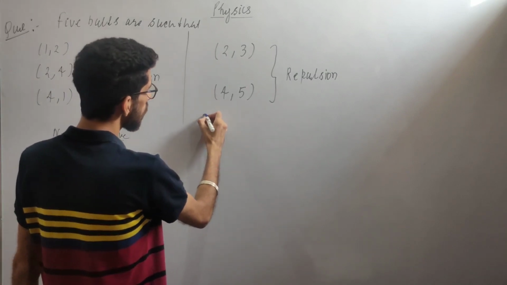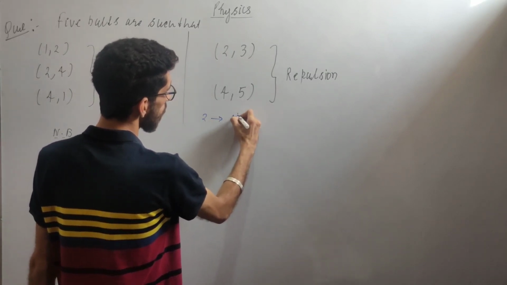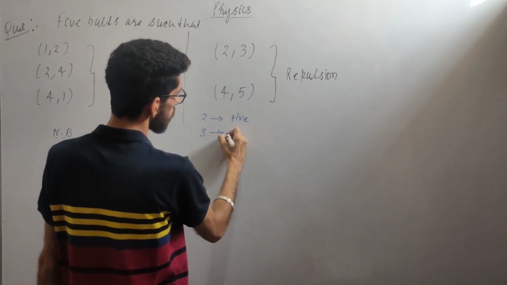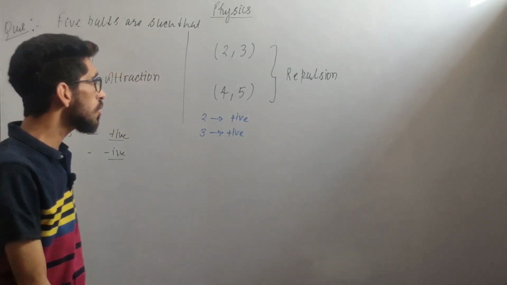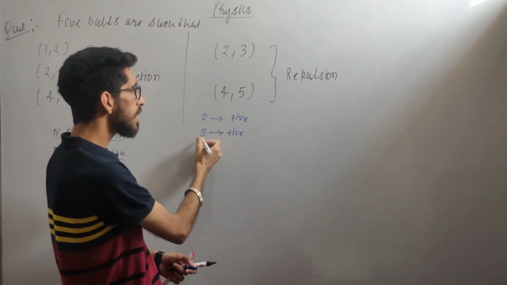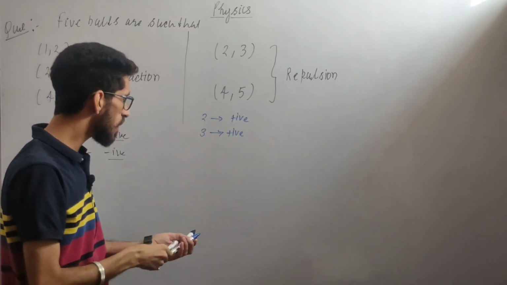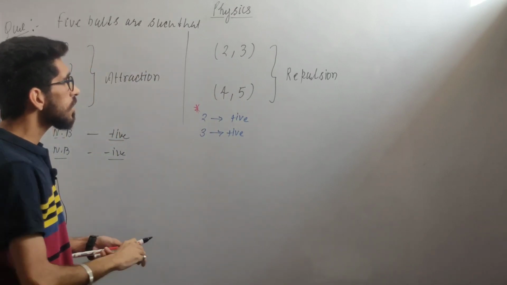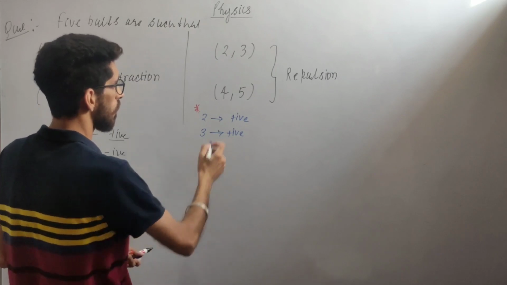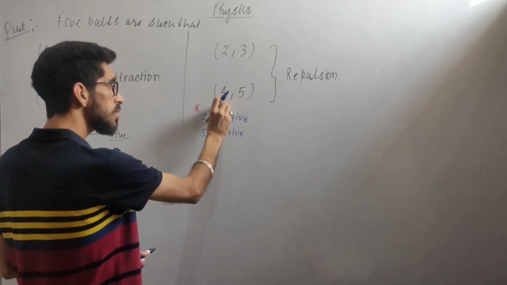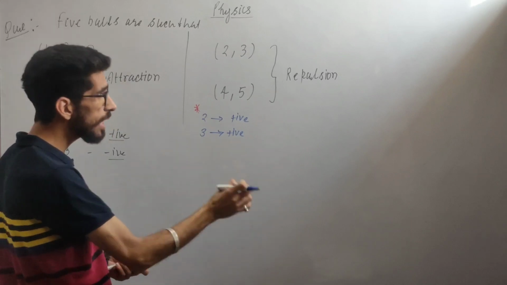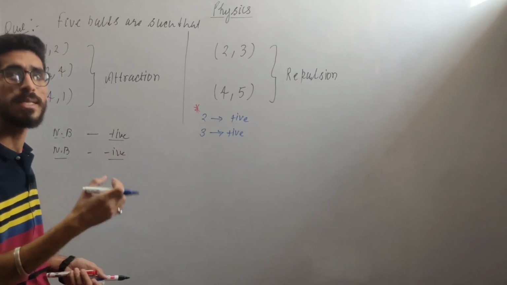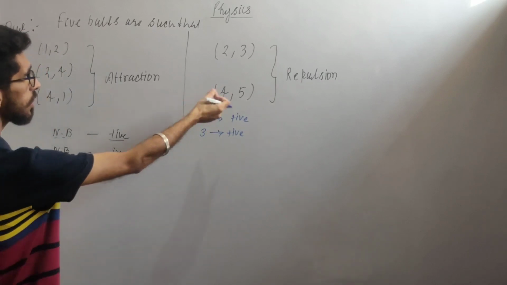If I assume the charge on the second ball is positive, then since there is repulsion between 2 and 3, the third will also be positive. Yes or no? So on the basis of 2 we have decided the charge on 3. But how do we find the charge on 4 and 5? It is confirmed that the 4th and 5th balls are charged, because there is repulsion between them. Now which charge will be on the 4th and 5th? That is the question. How will we confirm this?